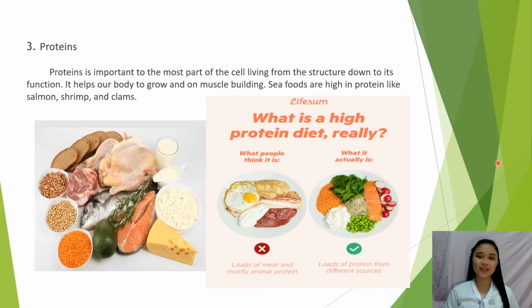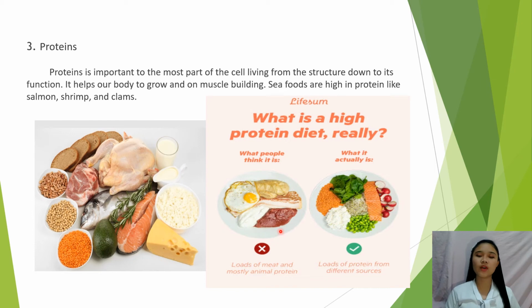Okay, number three, class, one of the components of food is proteins. It is important to most parts of living cells, from the structure down to the function. It helps our body to grow and in muscle building. Seafoods are high in protein, like salmon, shrimp, and clams. Other examples I have referred to are chicken, fish, and cheese. These are high-protein diets.